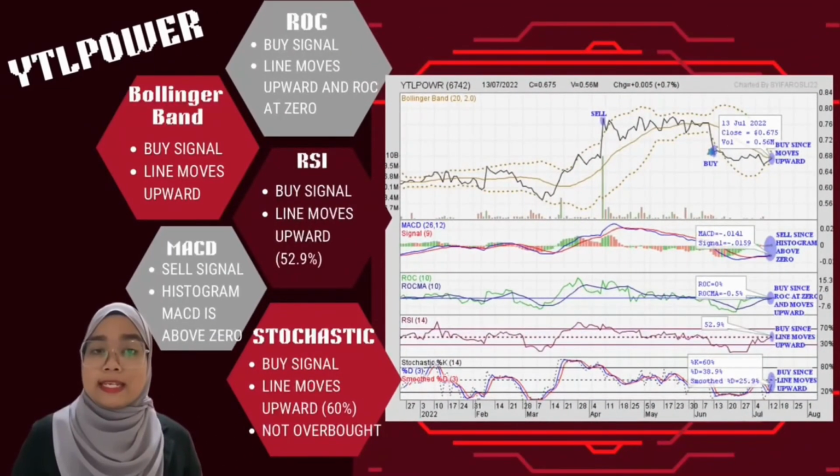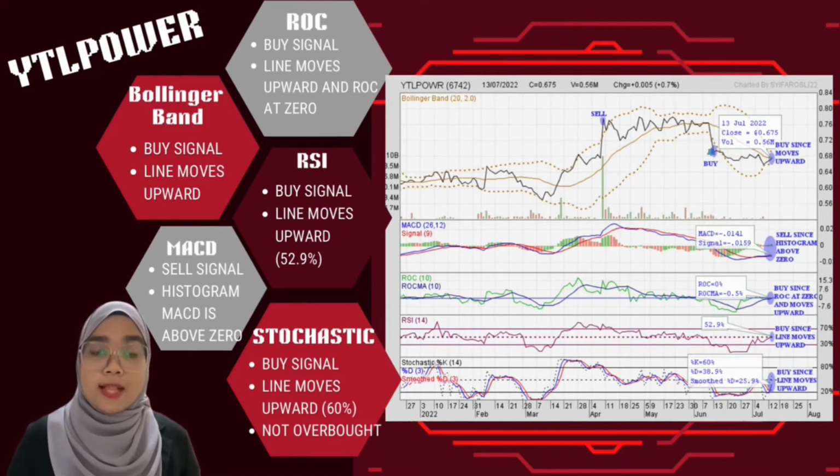Moving on to the technical analysis of this company. The above chart shows YTL Power International Berhad stock buying and selling signals as of 13 July, the last day of trading, at 0.675 ringgit Malaysia per unit close price. The prediction day is 14 July, the next day.